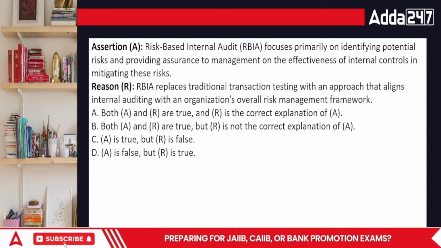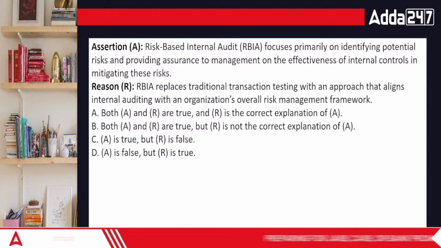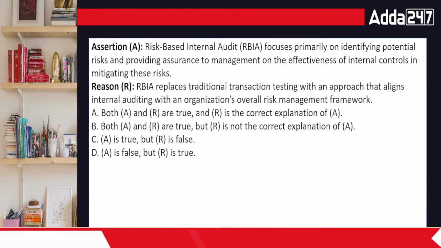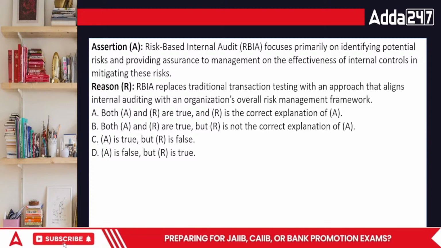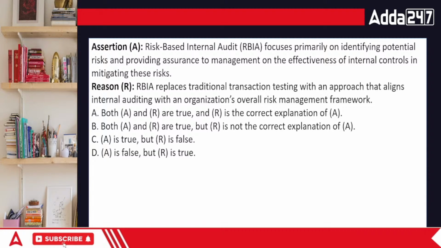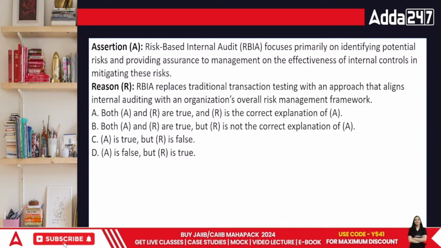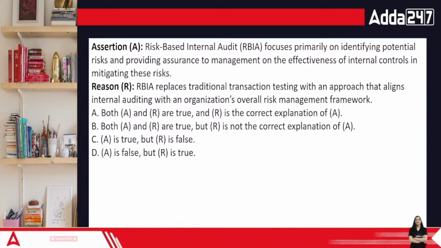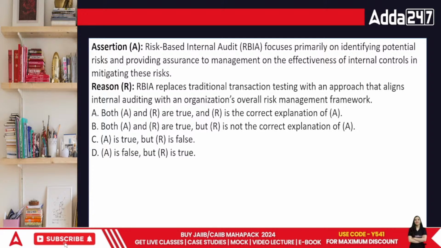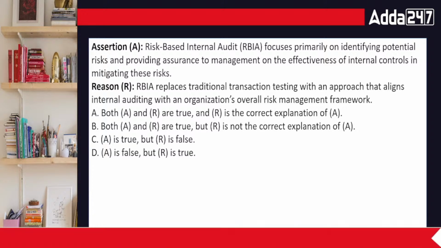Go ahead and answer. This is a question related to risk-based internal audit, which focuses primarily on identifying potential risk and providing assurance to management on the effectiveness of internal controls in mitigating these risks. Next is the reason. RBIA replaces the traditional transaction testing with an approach that aligns the internal auditing with an organization's overall risk management framework.